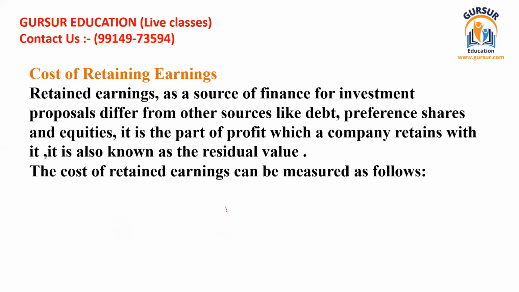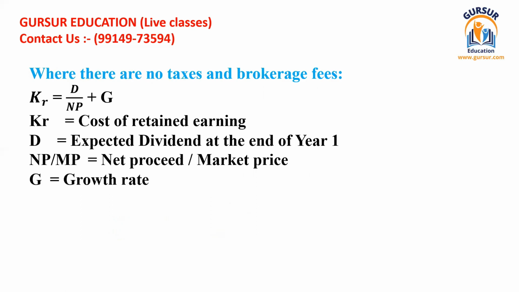So retained earnings also possess some kind of cost, because ultimately retained earnings form part of the total wealth of equity shareholders only. So their calculation is exactly the same as the formula for cost of equity share capital: KR stands for cost of retained earnings, that is dividend divided by net proceed plus expected growth rate.